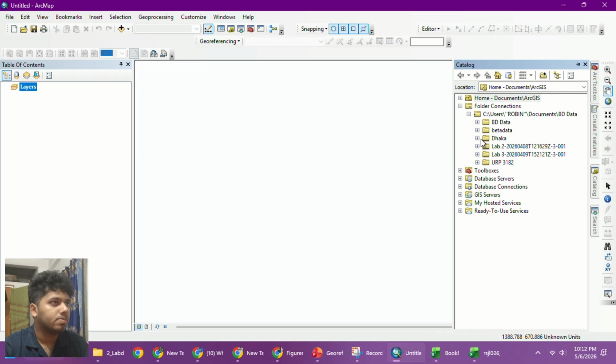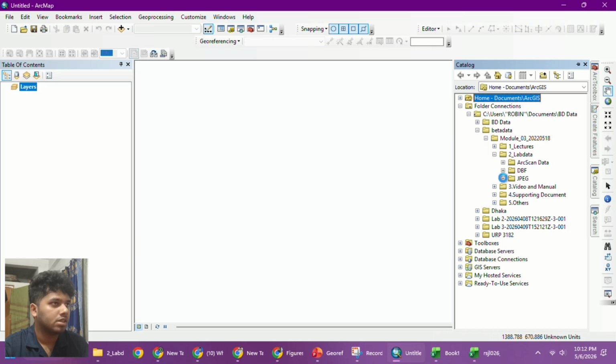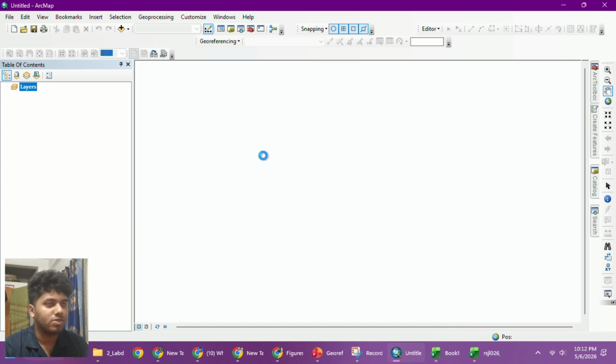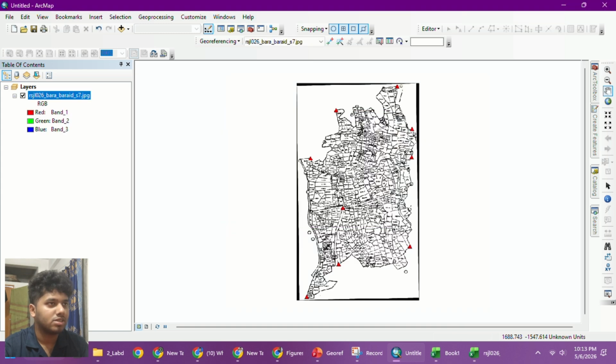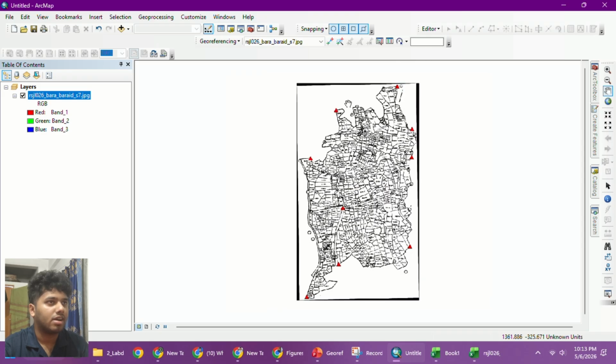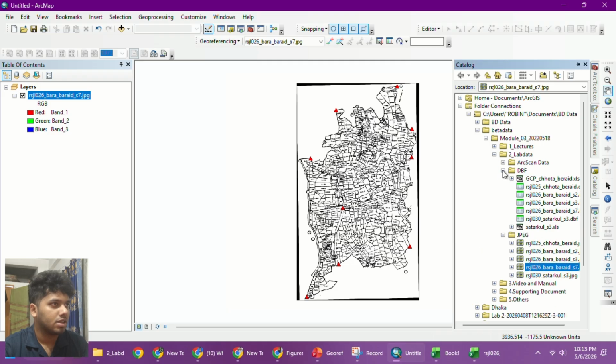I'm gonna go to metadata and lab data, JPEG, and Barait S7. I know the name is pretty confusing, but it is what it is. So right now I can see these are the ground control points. We have just opened ArcMap for now. Now I'm gonna open the latest GCPs we've got.